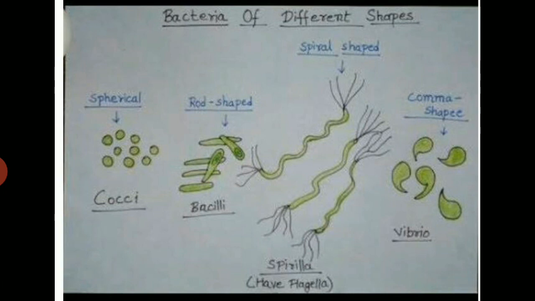If it is in rod shape, it is bacilli. If it is in spiral or coiled shape, it is spirilla. If it is in comma shape, the comma we write after a word, then it is vibrio.